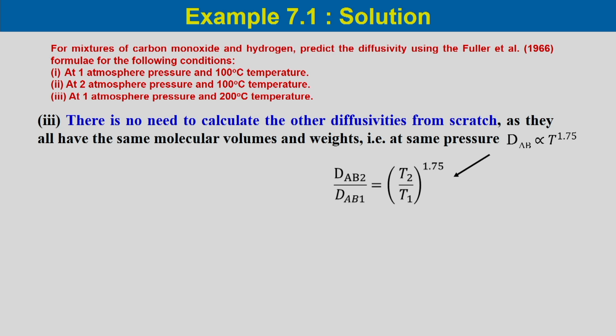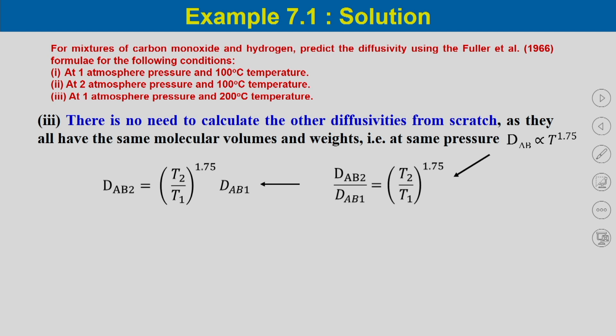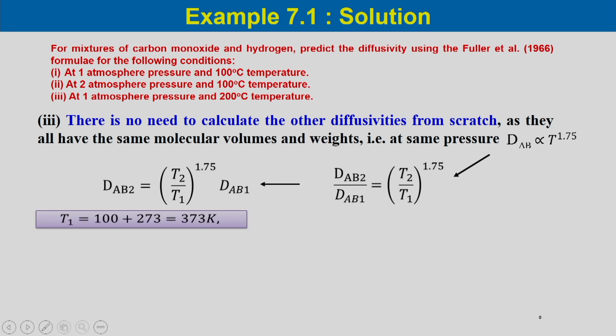So, we can write DAB2 by DAB1 would be equal to T2 by T1 to the power 1.75. Now, if we substitute the values T2, T1 and DAB1, we can get DAB2. T1 is 273 Kelvin and T2 is 473 Kelvin.